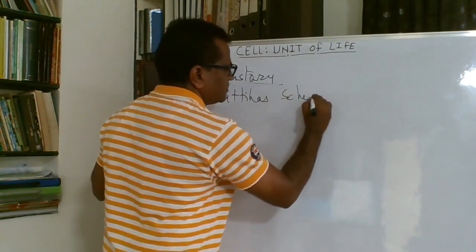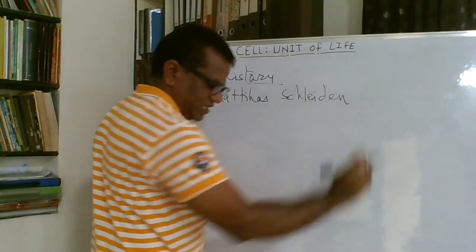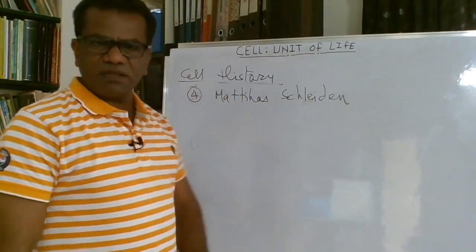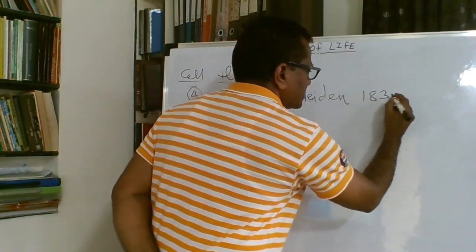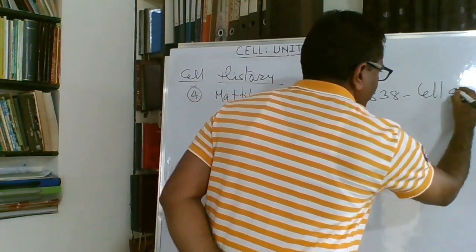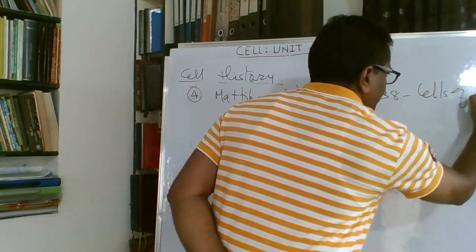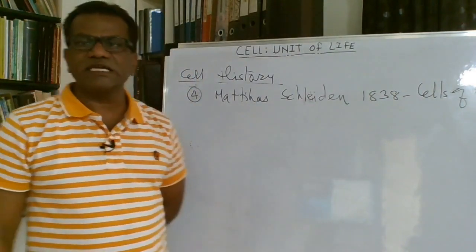Matthias Schleiden is a German botanist, and Matthias Schleiden in 1838 studied the cells of plants. He studied the plant cells in very great detail.